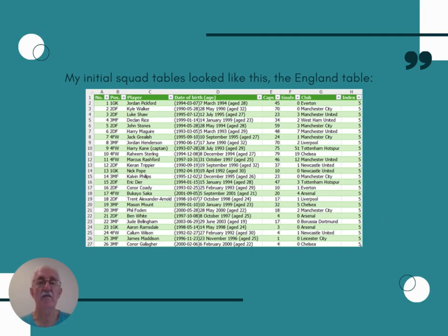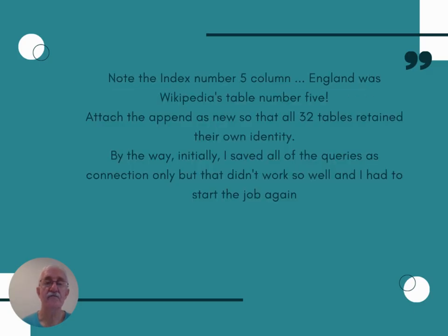My initial squad tables look like this. This is the England table. They're all the same, by the way. Note the index number 5 column. England was Wikipedia's table number 5. Use append as new so that all 32 tables retain their own identity.